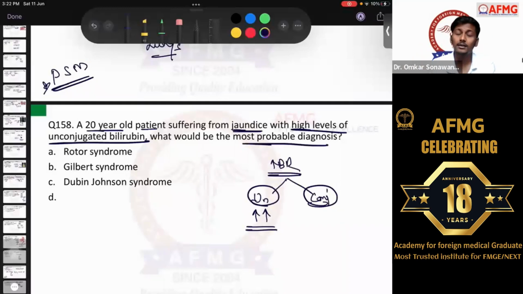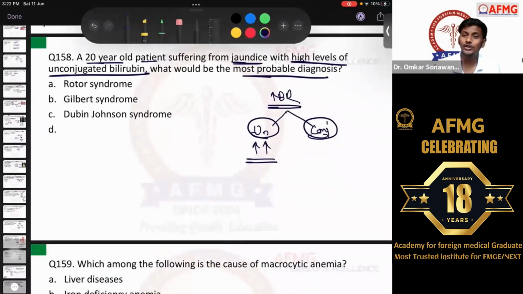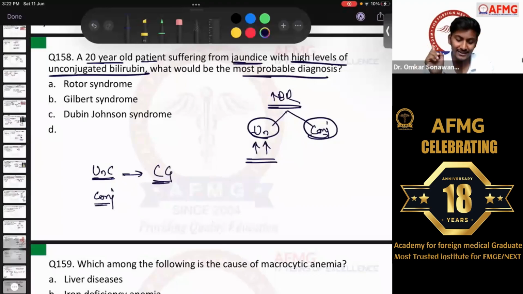The answer here was not hemolytic anemia; rather, some genetic syndromes were given. And I gave you the mnemonic. If you remembered the mnemonic, it would have been easier. I told you: unconjugated, remember it as uncivilized, and conjugated, remember it as civilized. So who is uncivilized? CG, don't take it otherwise. Unconjugated is CG. So Crigler-Najjar syndrome and Gilbert syndrome are two examples of unconjugated hyperbilirubinemia: Crigler-Najjar syndrome type 1 and type 2, and Gilbert syndrome.